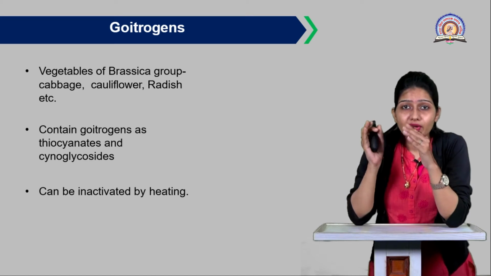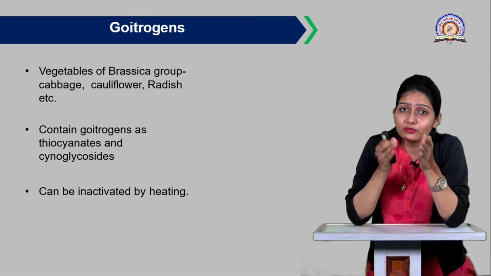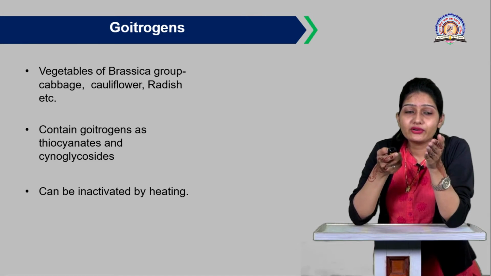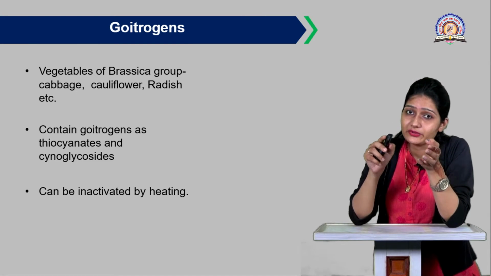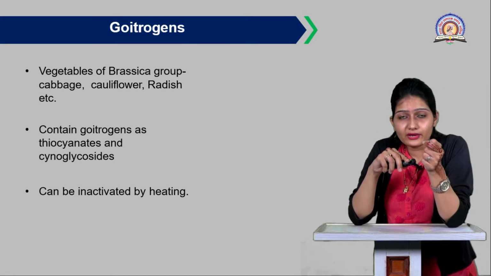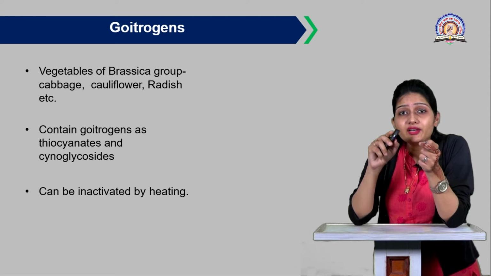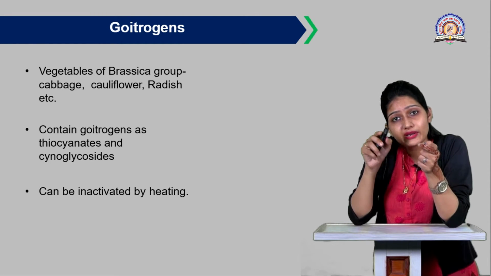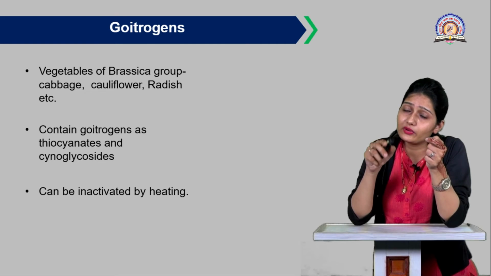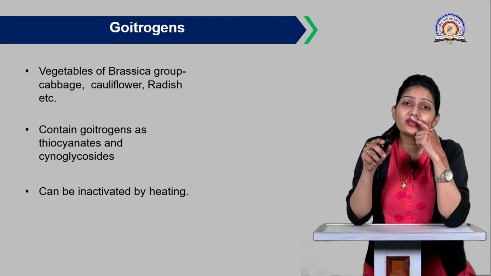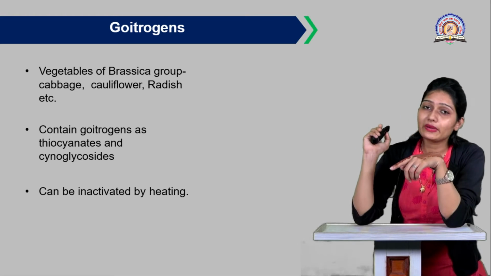So these are some goitrogens. You need to avoid this food in your daily diet. These goitrogens are naturally occurring substances that interfere with the function of the thyroid gland. As they interfere with the function of the thyroid gland, they are responsible for the enlargement of the thyroid gland, so you need to avoid these goitrogens in your food. So what are these goitrogens? Let's see the examples.